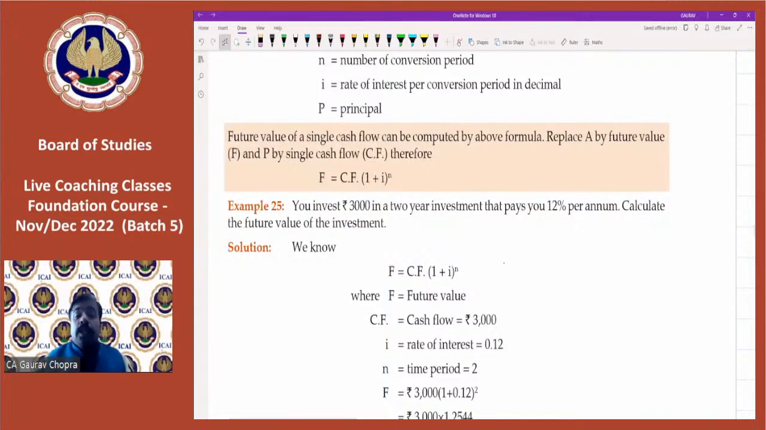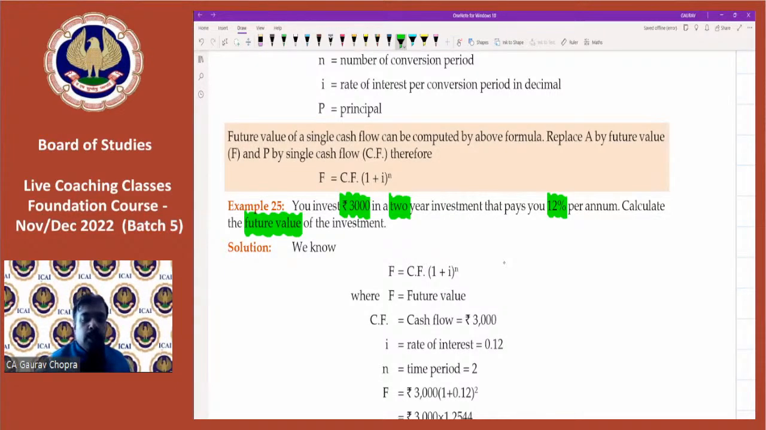So the question says, if you invest rupees 3,000 in a 2-year investment that pays you 12% per annum. So how much we are investing? 3,000 rupees. What is the tenure? It is 2 years. What is the rate of interest? 12% per annum. Calculate the future value of investment. So we have to find the future value.